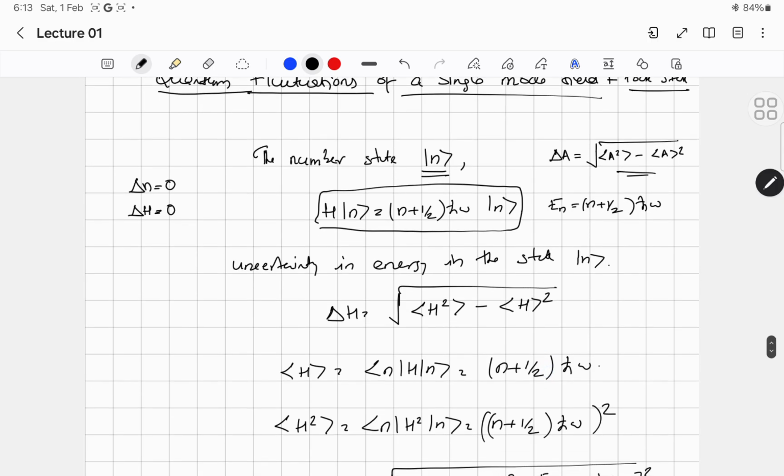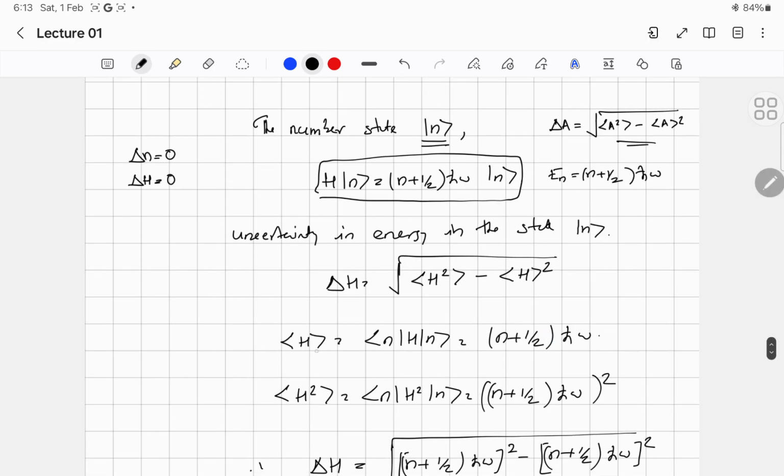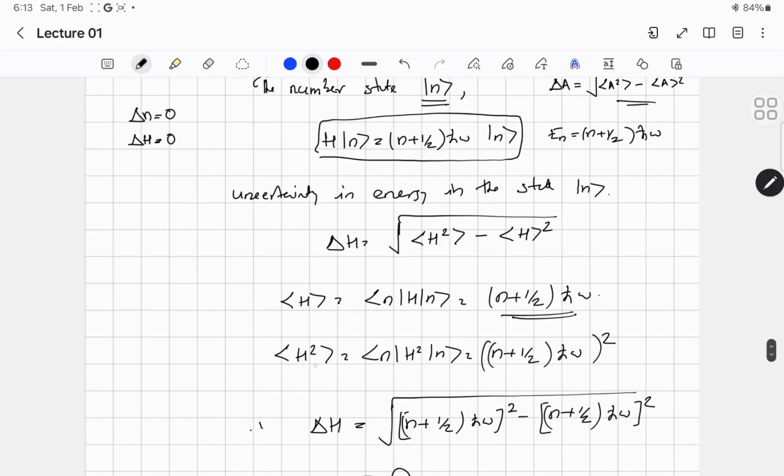So here we are looking at the uncertainty in the number state. If you calculate the expectation value of the Hamiltonian in the number state, it will be simply n plus half h cross omega. And if you find the expectation value of the square of the Hamiltonian, you can easily show that it will be equal to the square of n plus half h cross omega.